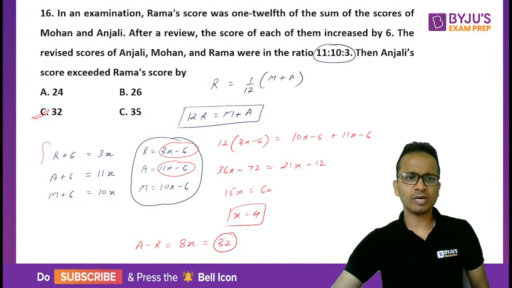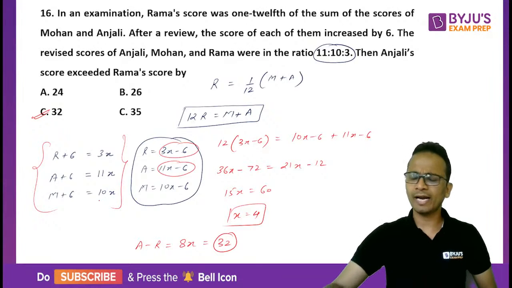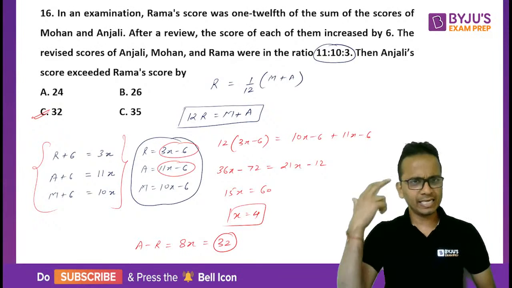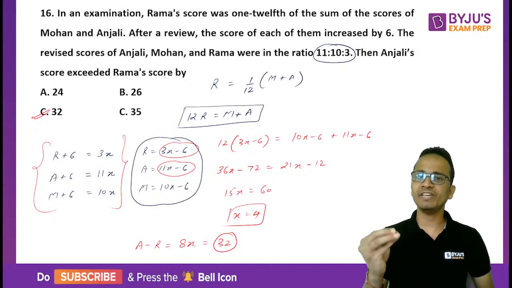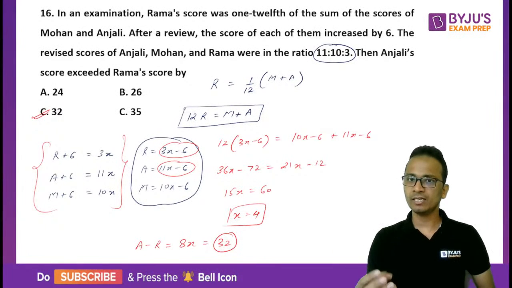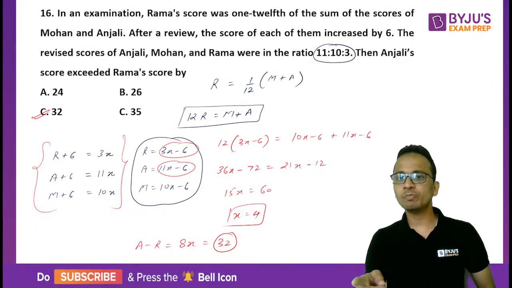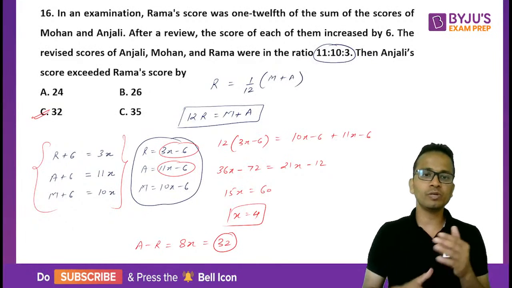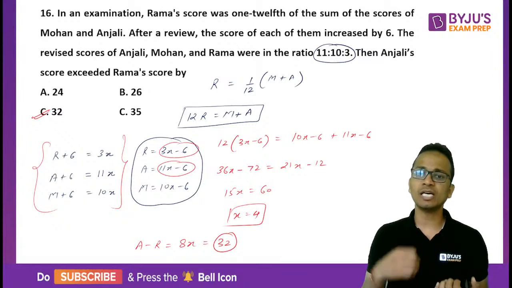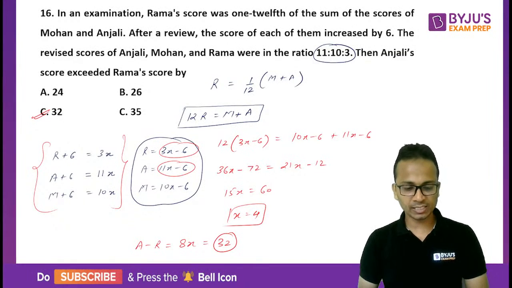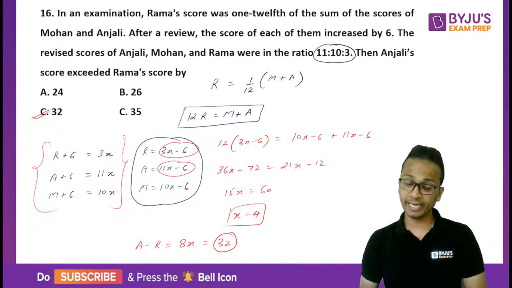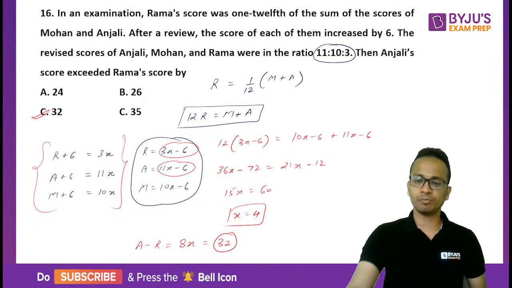You will have to write all these things, but you can also avoid writing these things. You can directly in your mind think that Anjali, Mohan and Rama's scores will be 11x, 10x and 3x. And since these scores were increased by 6, to obtain their original scores, you'll subtract 6 from all these scores and then substitute them in the relation. So the correct answer, Suraj, Anonymous, yes, it is 32, which is option C.